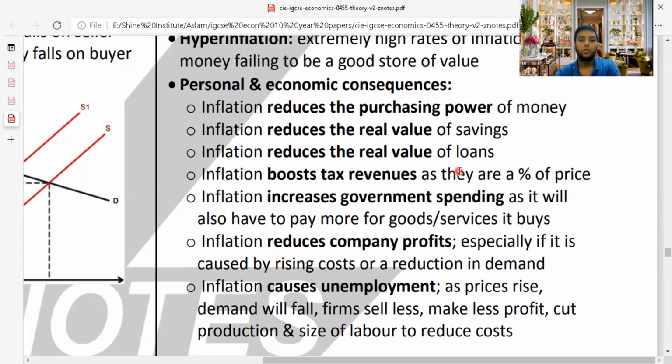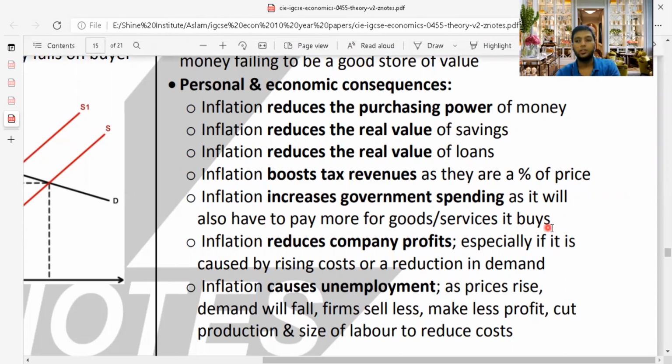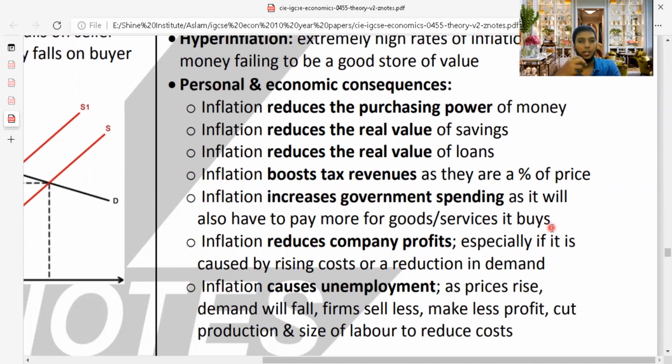Inflation boosts tax revenue as it is a percentage of price. So when prices are increasing, tax revenues also increase, so the government will enjoy. Inflation increases government spending as it will also have to pay more for the goods and services it buys. So consumers also will need some goods. Whenever they construct a capital road infrastructure, the government should spend on that particular asset. So government expense will increase.